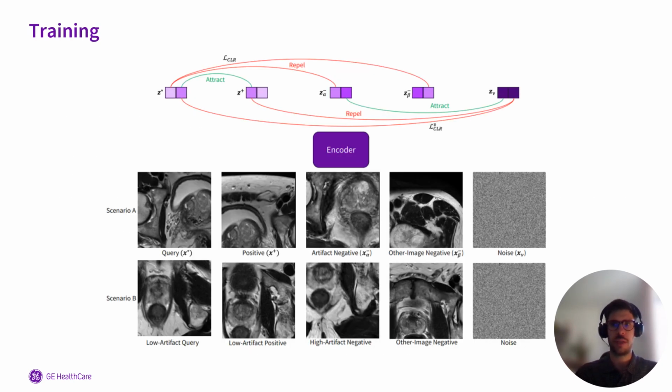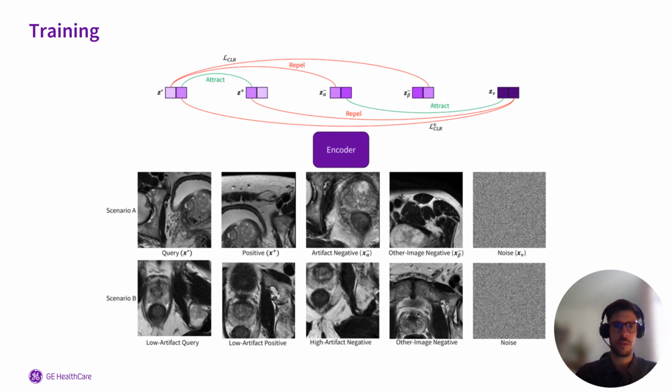This figure shows the training of the artifact encoder, where we have two scenarios, each sampled with equal probability. Let's start with scenario A, where we have the query, positive, artifact negative, other image negative, and noise in the mini-batch. Each patch is encoded by the artifact encoder into a two-dimensional embedding space, and the contrastive loss is designed in a way that the query is attracted to the positive and repelled from the negatives. Also, the noise is attracted to the artifact negative and repelled from the query and positive.